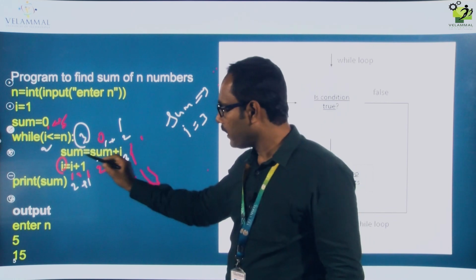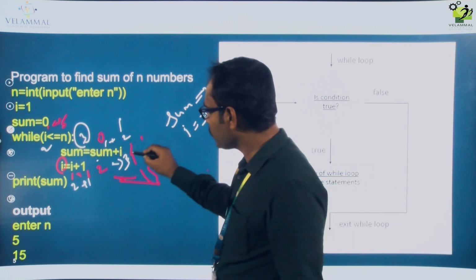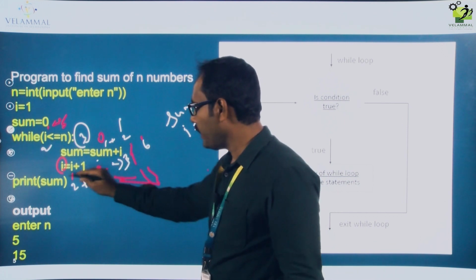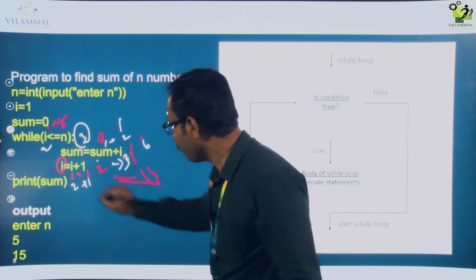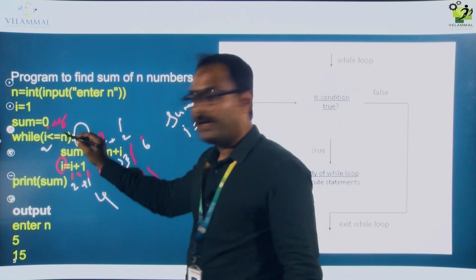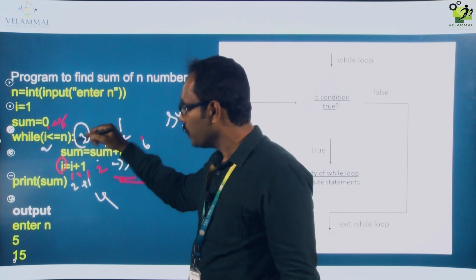So it will come here, sum equal to sum plus i. Sum value is already 3, i value is now 3, so totally 6. Okay. So i equal to i plus 1, i value is already 3 plus 1, now i value becomes 4. Again it will go to the same while loop, again it will check for the condition: 4 less than or equal to n. The condition is still true.